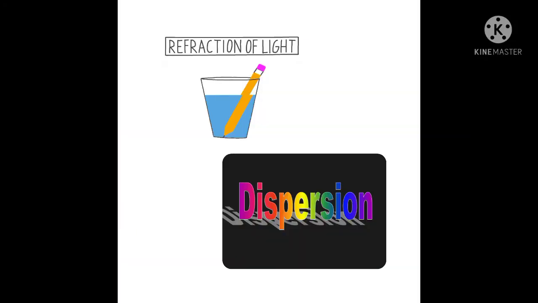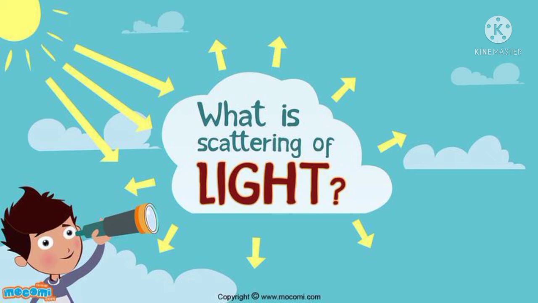In previous class, we discussed refraction and dispersion of light. In today's class, we are going to learn about scattering of light and its types. What is scattering of light?